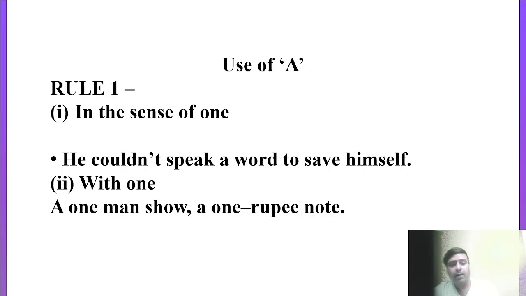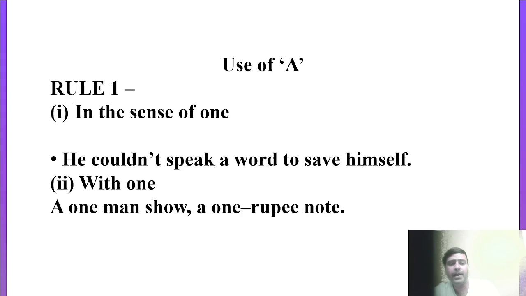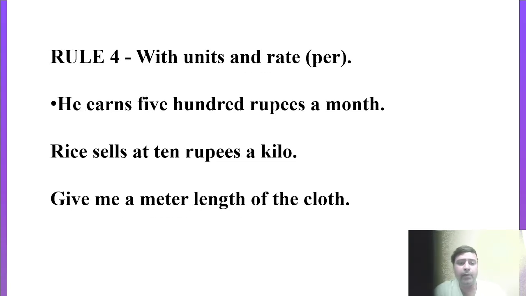Right? Come to the next point. Rule number 4: with units and rate. Like he earns 500 rupees a month. So these are the units actually. We can say rate also, right? He earns 500 rupees a month. We can't put 1 month over here; instead of 1 we are using article A.